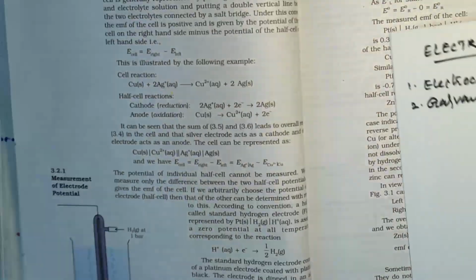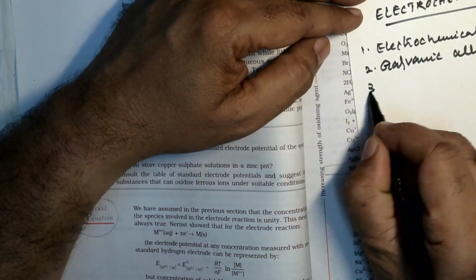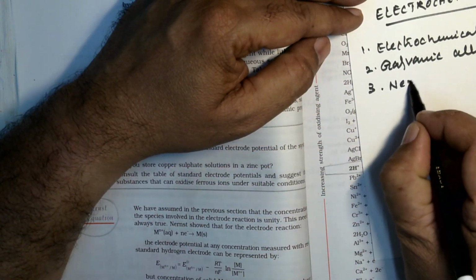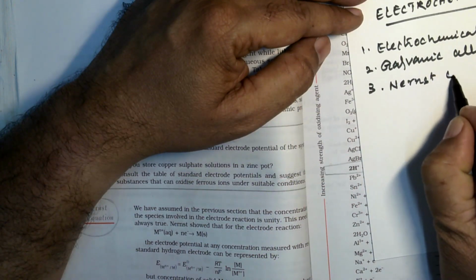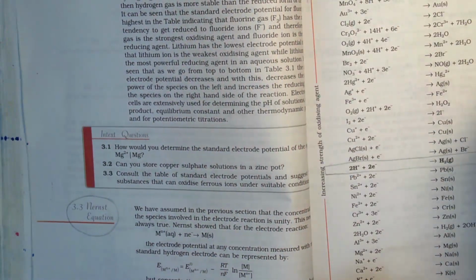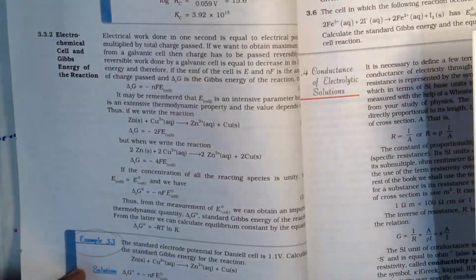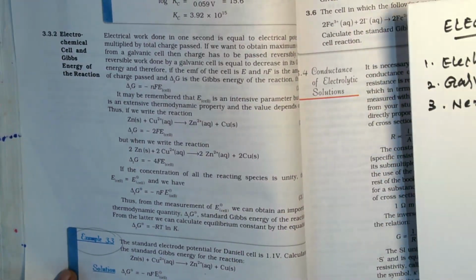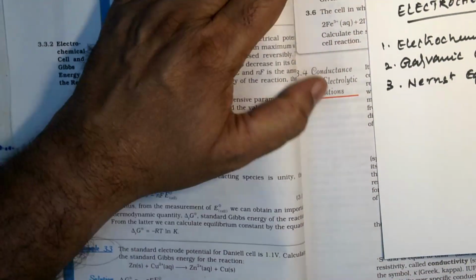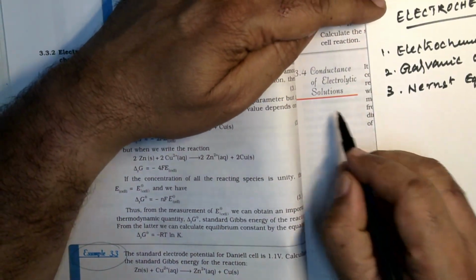Then, as a third topic, we'll be discussing the Nernst equation. There are some subtopics also, but we are very keen on the main topics.